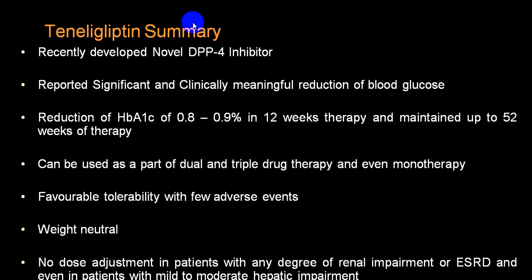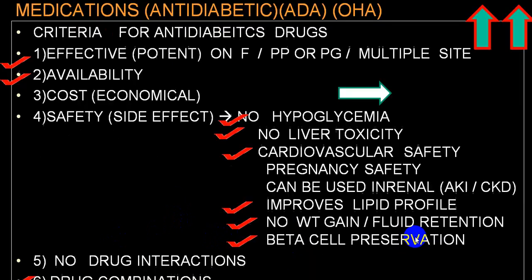Summary as far as teneligliptin is concerned, it is one of the novel DPP-4 inhibitors. It can reduce HbA1c up to 0.9, can be used as a dual therapy or a triple therapy, occasionally even as a monotherapy, with fewer side effects, weight neutral. These are all the advantages. And you can also use it with a decreased GFR.